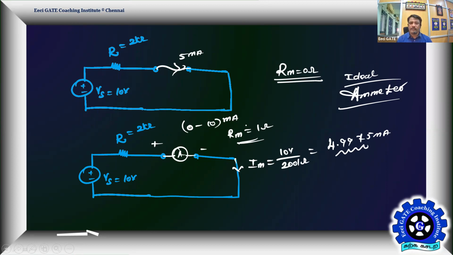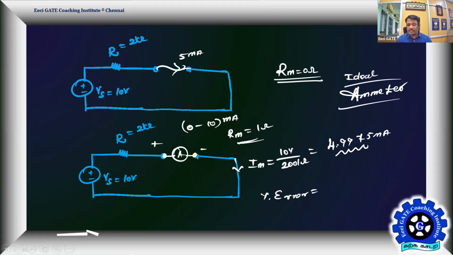So there is always loading when we connect electrical instruments for measurement. Whereas if you go with an electronic ammeter, this won't create any problem because it's going to offer resistance very close to 0. So it's an electrical instrument we are connecting, and directly the PMMC comes into play, offering an internal resistance of 1 ohm. Still, things are better if you calculate the percentage error in your measurement.